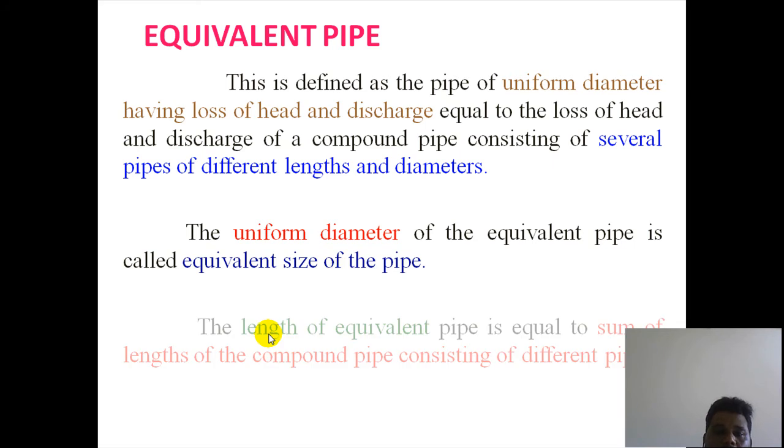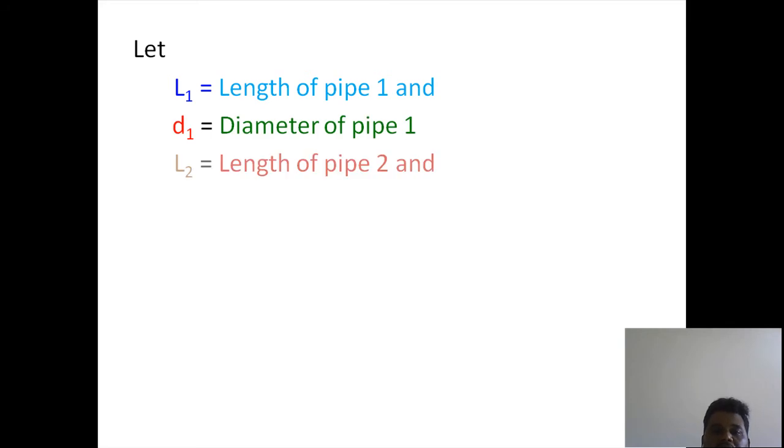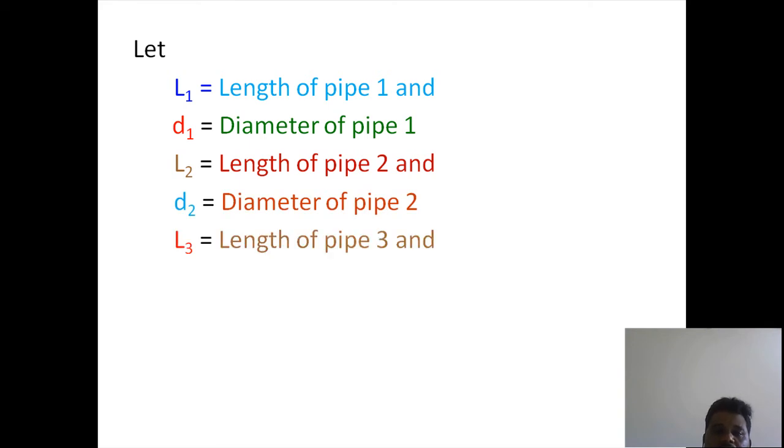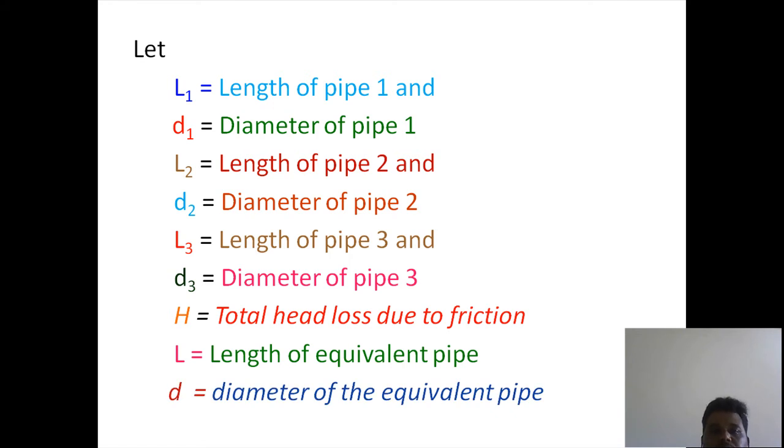Now the length of the equivalent pipe is equal to the sum of the lengths of the compound pipe consisting of different pipes. Let L1 be the length of pipe 1, D1 the diameter of pipe 1, L2 the length of pipe 2, D2 the diameter of pipe 2, L3 the length of pipe 3 and D3 the diameter of pipe 3. H is the head loss due to friction, L is the length of the equivalent pipe, and D is the diameter of the equivalent pipe.